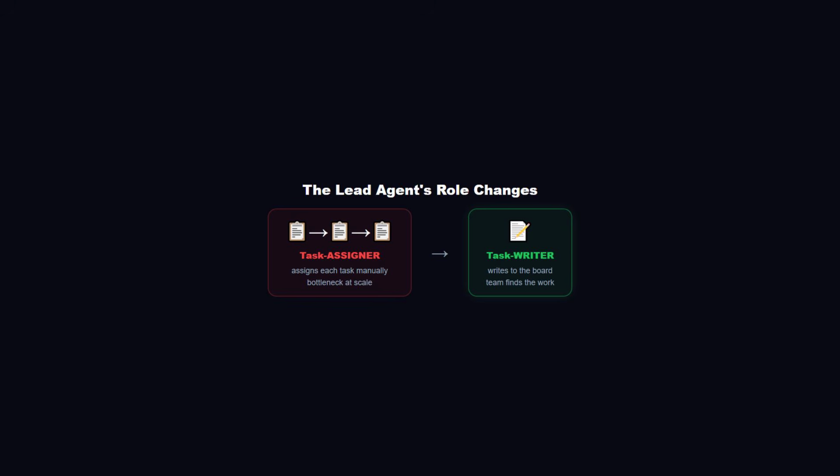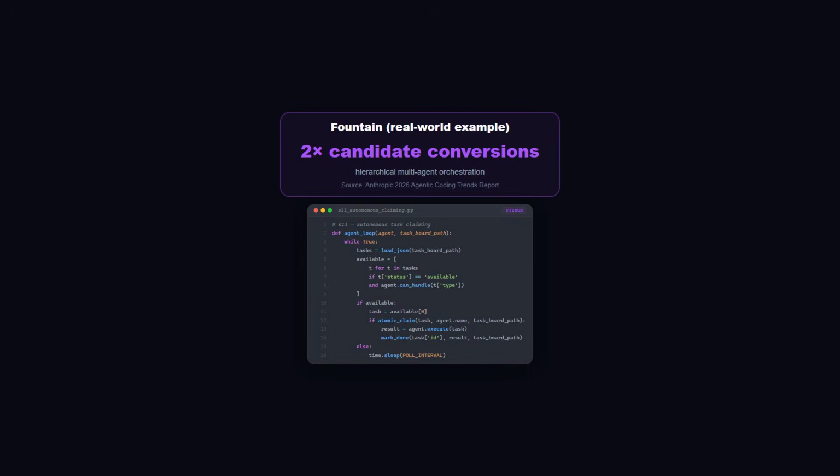This is how Fountain, a recruiting company, used hierarchical multi-agent orchestration to achieve 2 times candidate conversions. Their orchestrator writes job requirements to a shared board. Specialist agents claim individual candidate assessments. No bottleneck, parallel execution. According to the Anthropic 2026 Agentic Coding Trends Report.